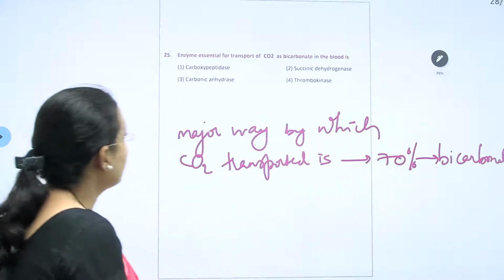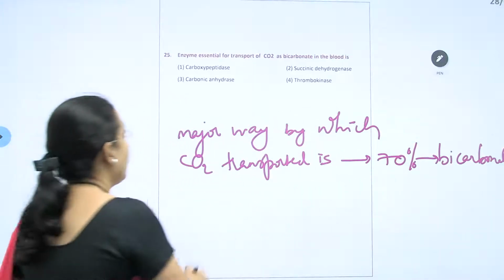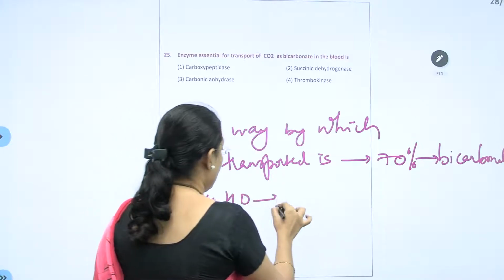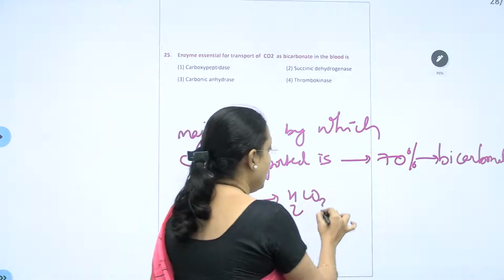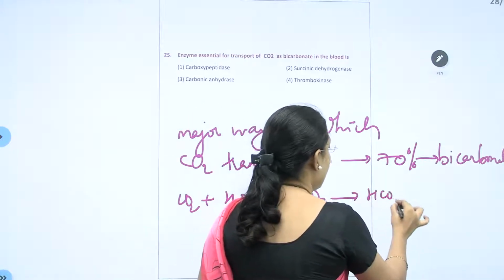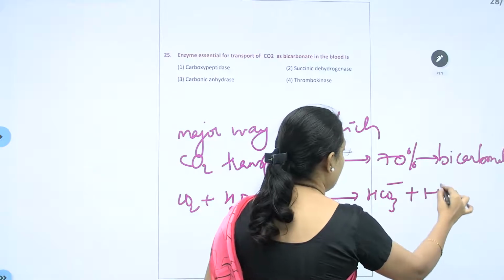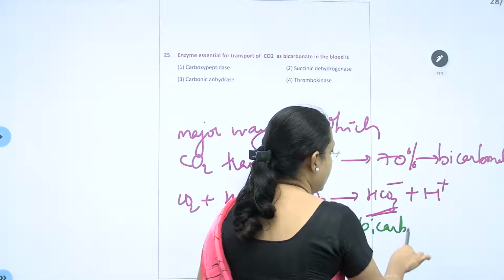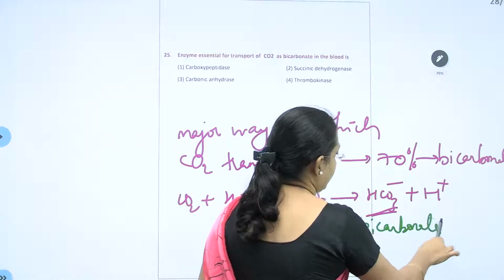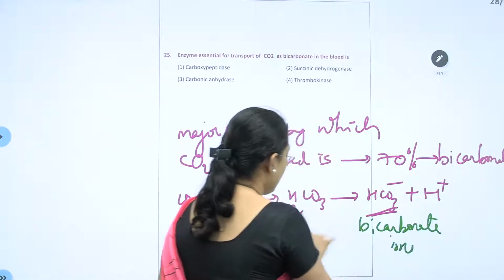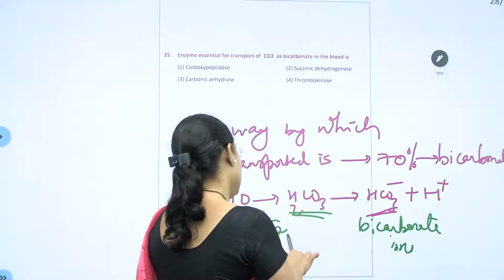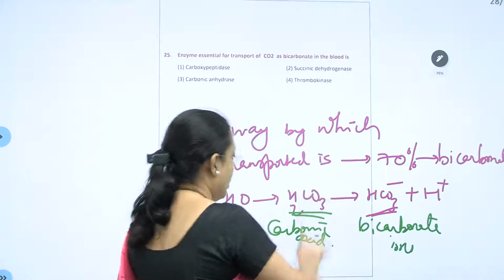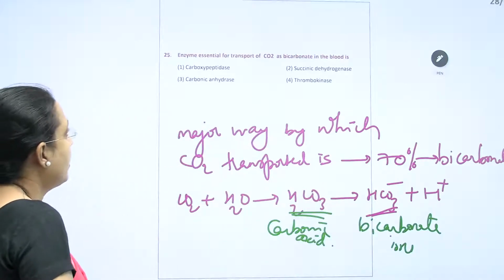And I have shown the reaction where CO2 combines with H2O and forms H2CO3, which will form the bicarbonate ion. This is called which ion? Bicarbonate ions. And this is called what? It is called carbonic acid.